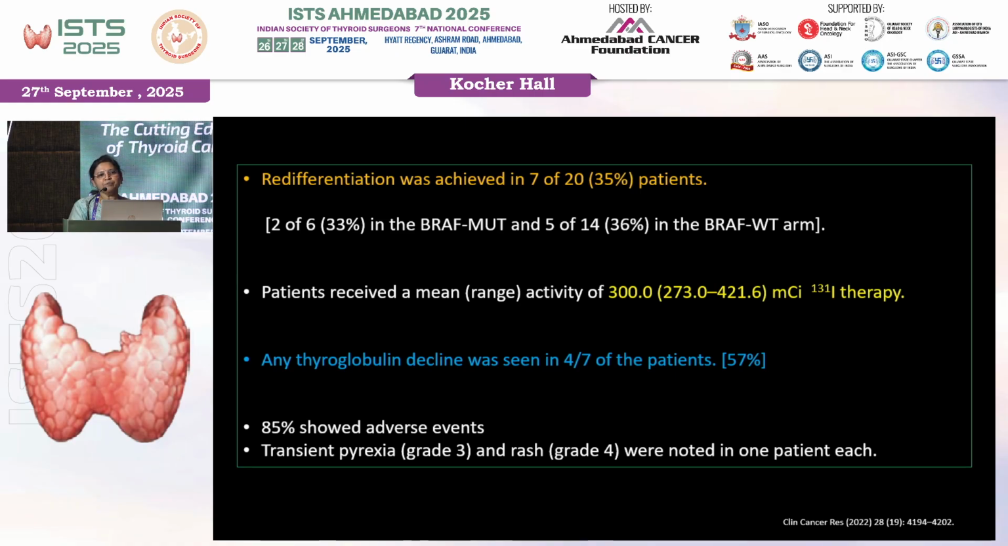Now, 85% of these patients showed adverse events, and transient pyrexia of grade 3 and rash of grade 3 were also noted in 1 patient each. So this also is not without side effects. Also, it is expensive, and most patients are not able to tolerate this drug.